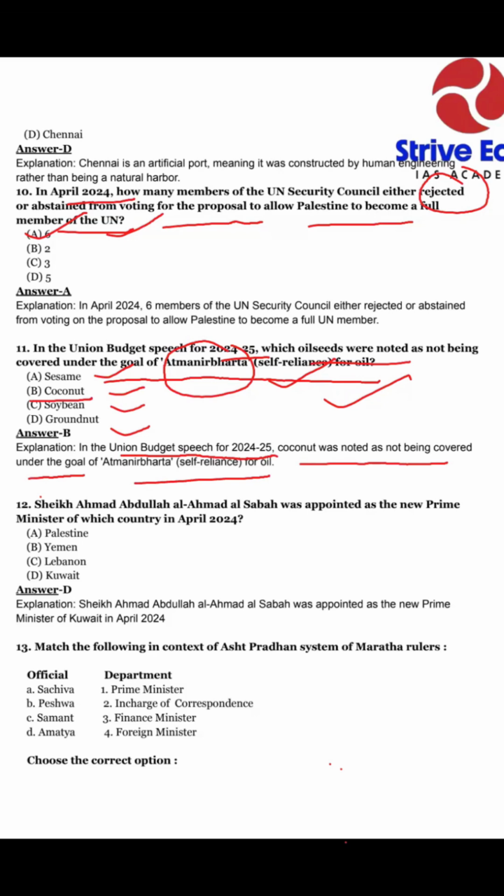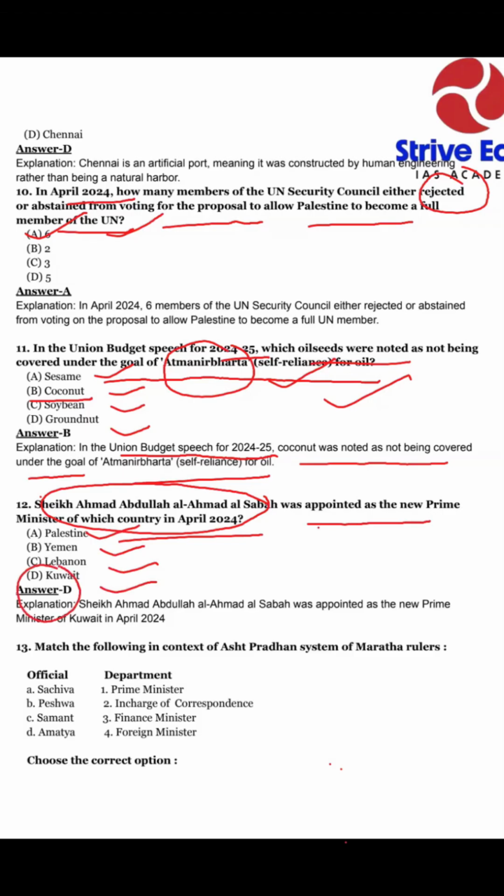Next question, question number 12. Sheikh Ahmad Abdullah Al Ahmad Al Sabah. This is a person's name. He was appointed as the new Prime Minister of which country in April 2024? It is a factual based question. Option A Palestine, option B Yemen, option C Lebanon, option D Kuwait. So our answer is option D, Kuwait.